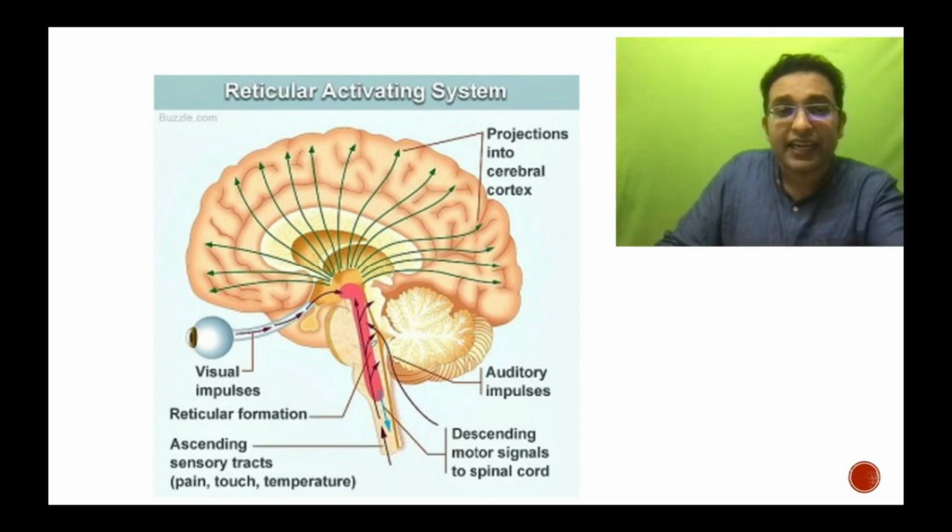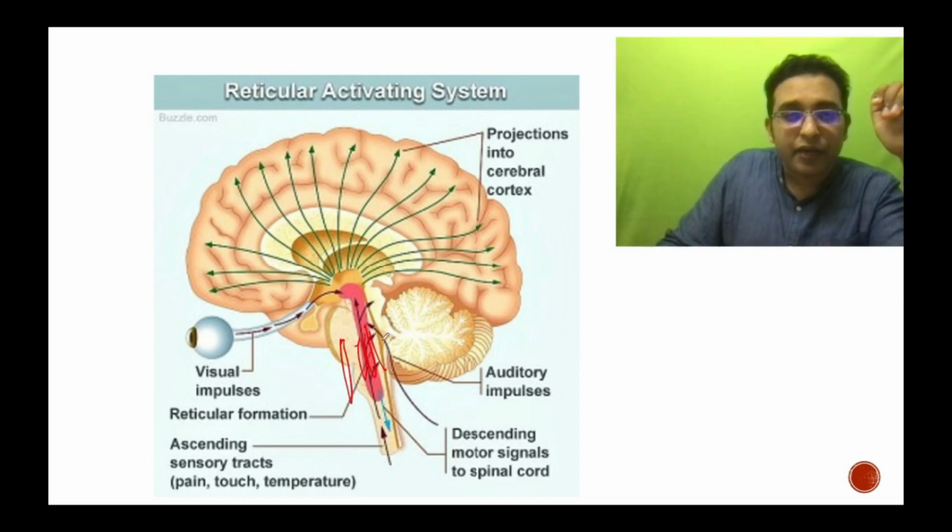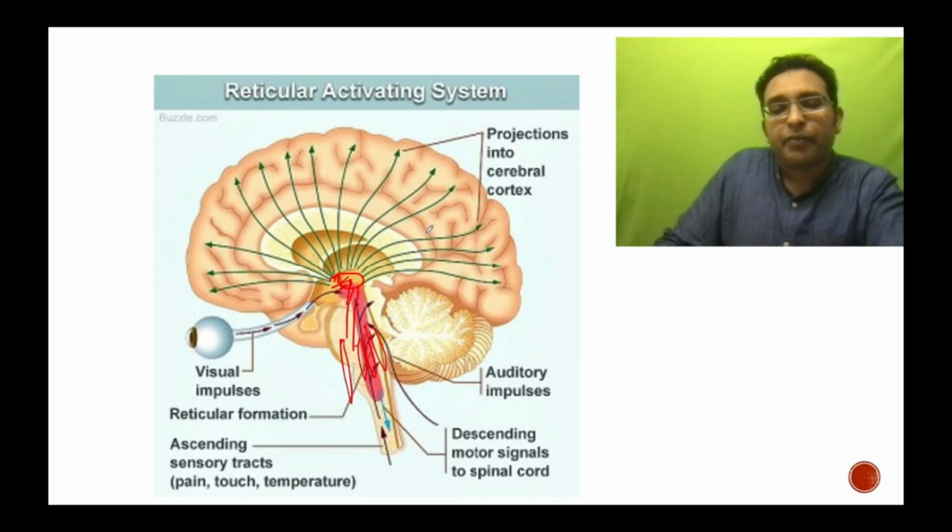In case of the reticular activating system, if there is impairment of the thalamus, there is impaired consciousness or awareness, which is typical of a thalamic hemorrhage. So we know the reticular activating system has three columns: a lateral column, a medial column, and a median column. These all have a pathway which empties into the thalamus and then projects further into the cerebral cortex. So if the thalamus gets affected, then definitely it will cause impaired consciousness. So that is the importance of the thalamus.